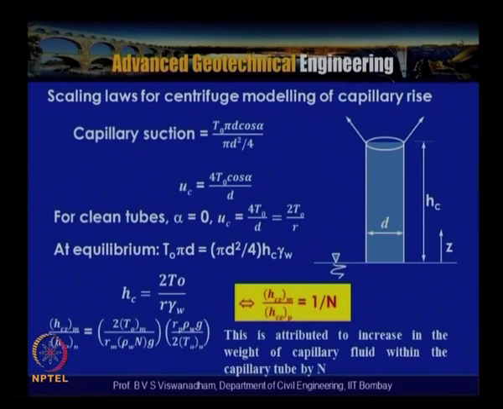That means that if you have about 50 centimeters of capillarity height for a given soil, and you test in a centrifuge at 50 G, you will get about 1 centimeter of capillarity height. So HCZ in model by HCZ in prototype is equal to 1 by n.